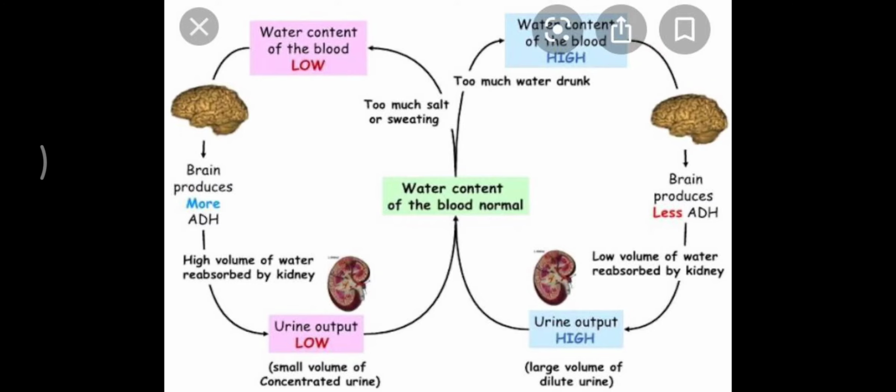When your water consumption is reduced, under that condition the blood volume also decreases. This decreased blood volume will affect the glomerular filtration rate, which will also go down.